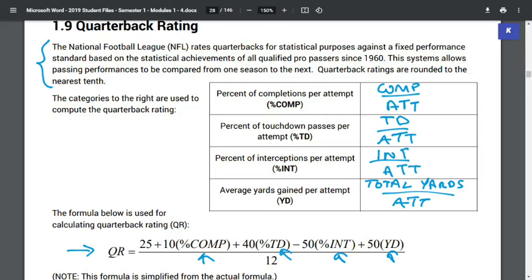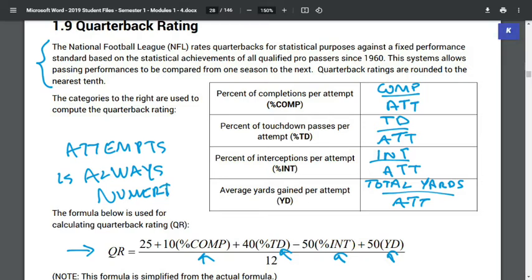So notice that attempts is always the numerator. That's something to keep in mind when we go through and get our percentages. After we get our percentages, we just plug them into that formula right there, and we will get our answer.